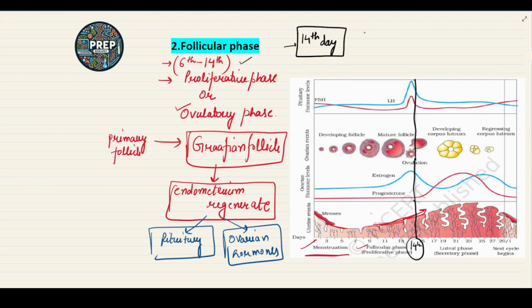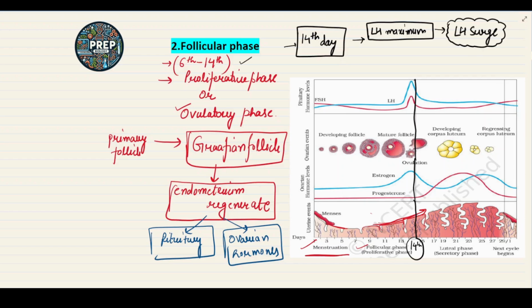On this day, the LH reaches its maximum. Okay, the LH level is maximum at this day. When the luteinizing hormone is at maximum, that condition is called the LH surge.